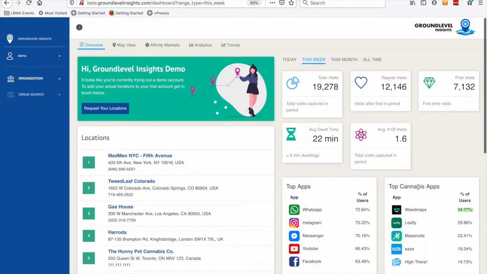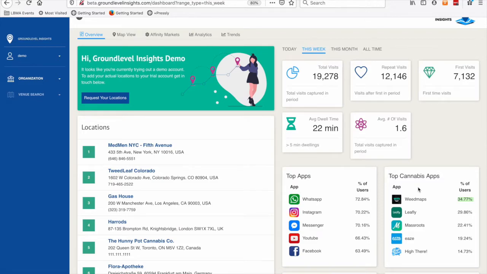So the idea here is that you don't just know how many people are coming in, but we want you to get a picture and an understanding of the demographic makeup of this particular audience or cohort that's coming into your stores. So who are these people? So that's what you get when you first log in on the overview page.